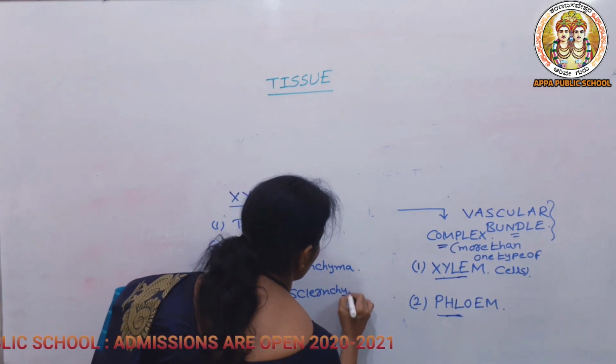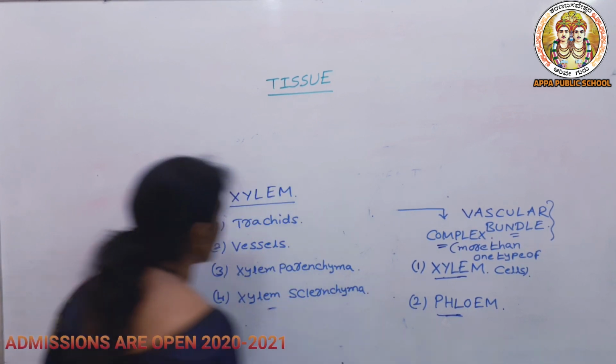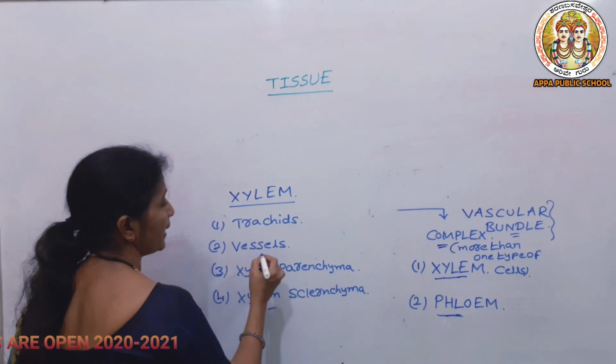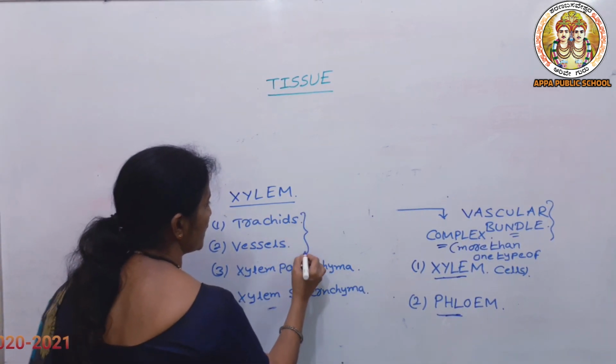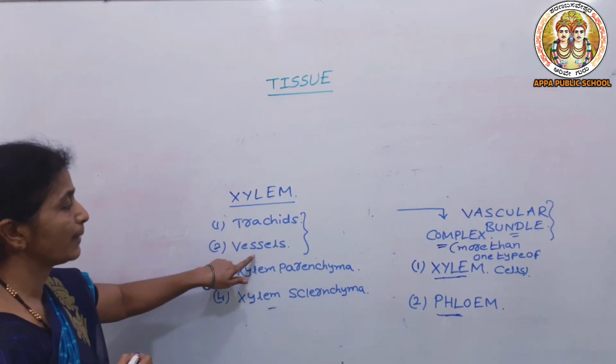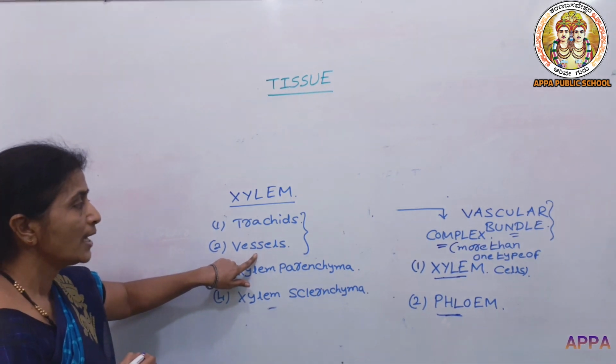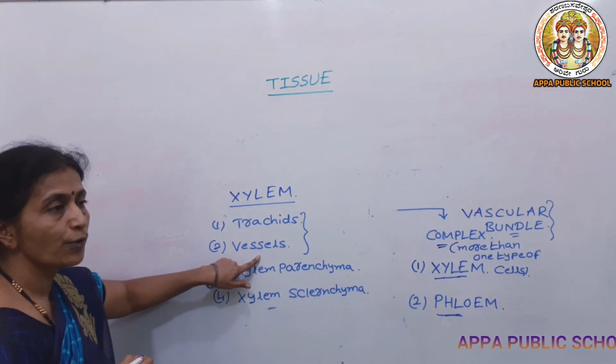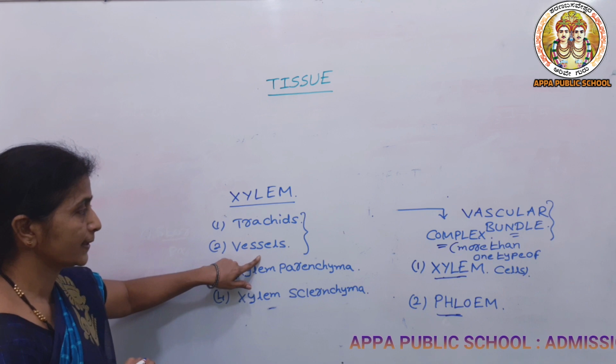So these are the 4 types of cells present in the xylem, and in conducting water, these tracheids and vessels play an important role in conducting the water from downwards to upwards.